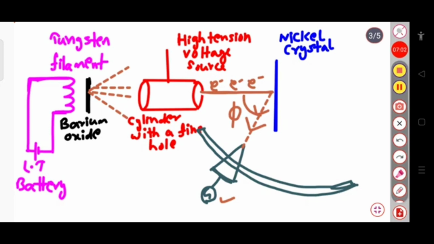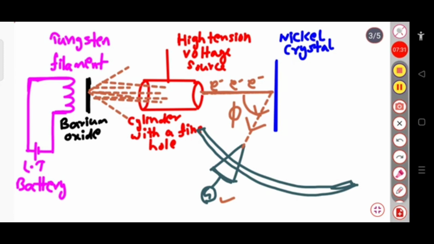But since this cylinder is connected to a high tension voltage source, at a very high potential, the electrons pass through the cylinder and finally, through a fine hole, reach the nickel crystal. At the nickel crystal they get diffracted and are captured by the detector, which gives the signal to the galvanometer.